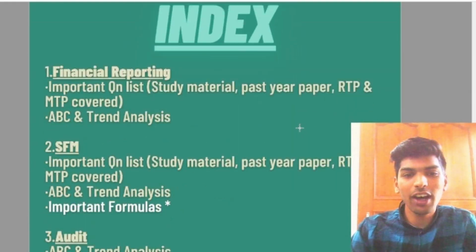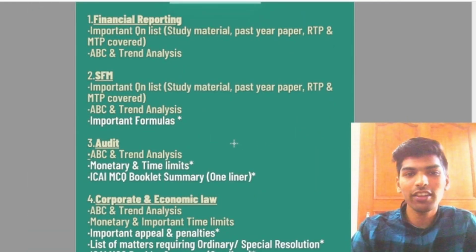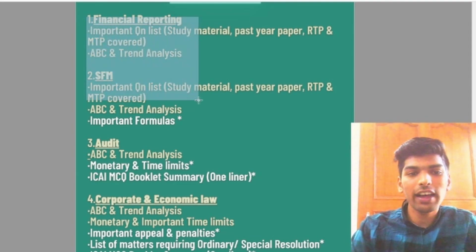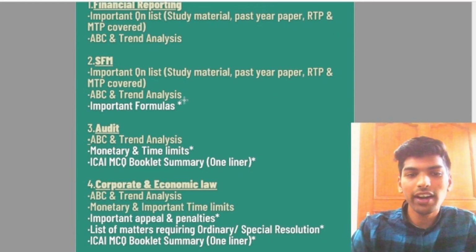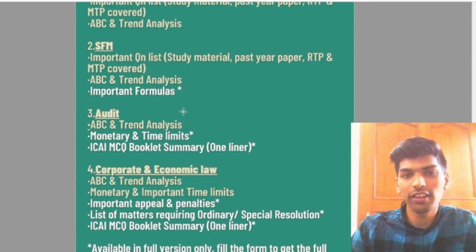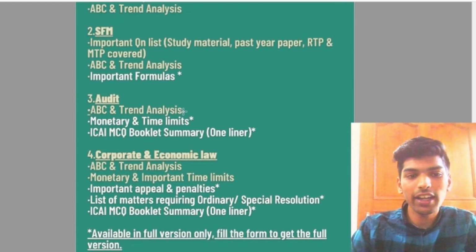So now coming to what is the difference between the full version and the free version. On the screen now you can see what all it contains, the complete last day revision notes. All those that are in the golden color or in the yellow color are contained in the free version, and those which are highlighted in the white color with the star mark are in the full version.